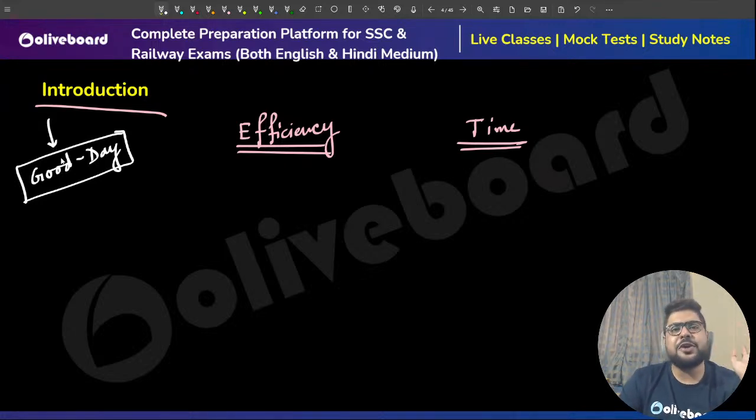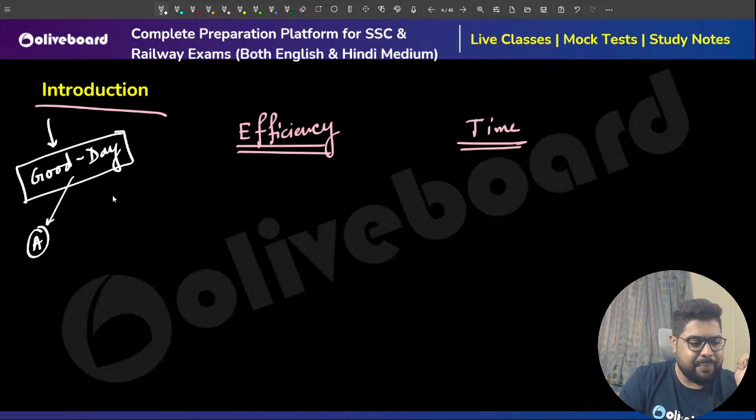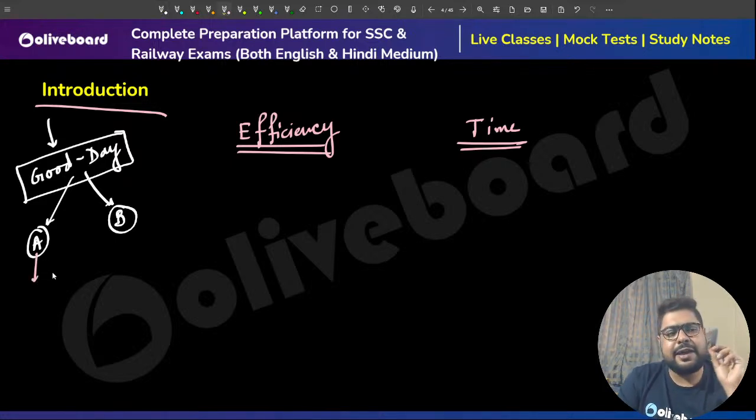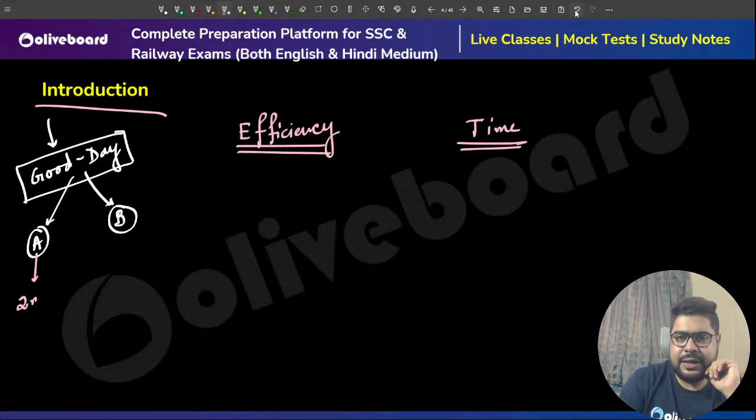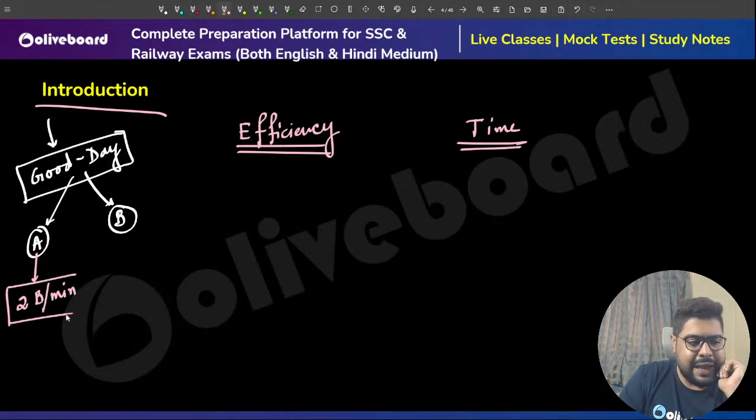Now there are two persons, one person is A, another person's name is B. The efficiency of eating the biscuit of A, meaning how fast A can eat the biscuit, is say two biscuits per minute. Meaning A can eat two biscuits in a minute. Similarly for B, that efficiency is 3 biscuits a minute.